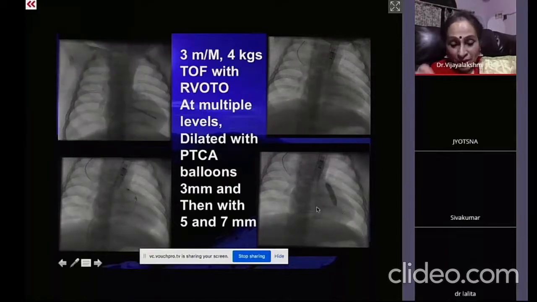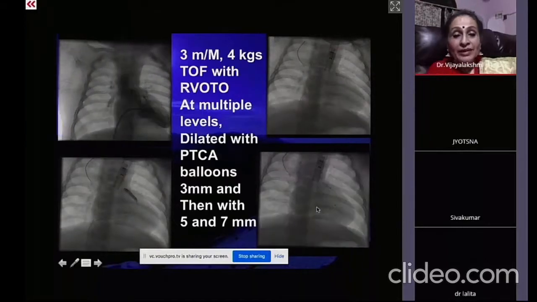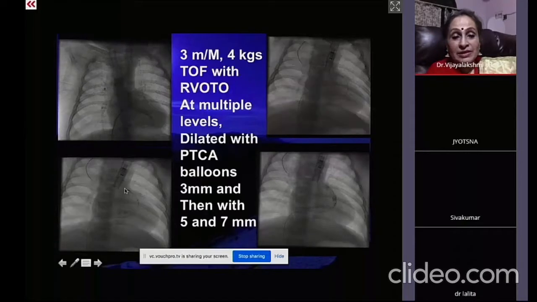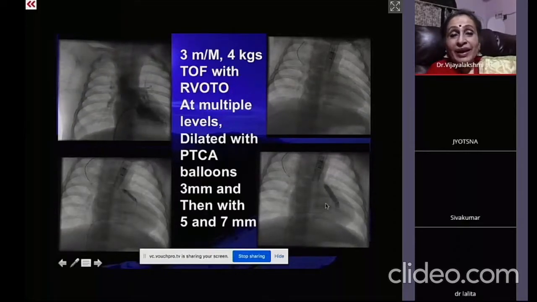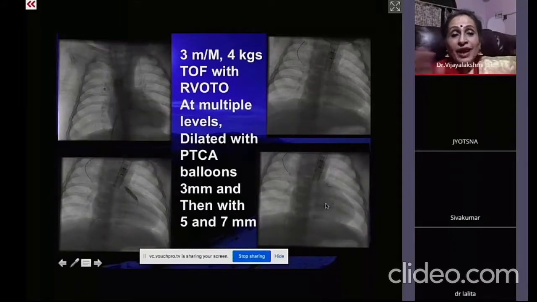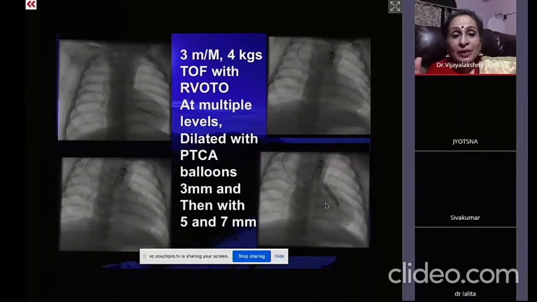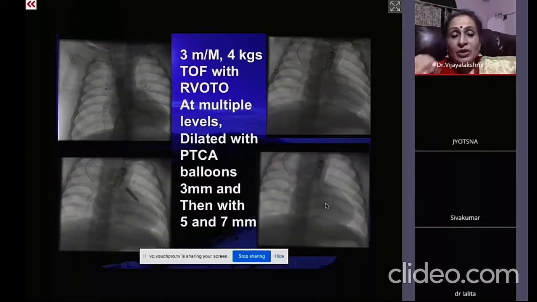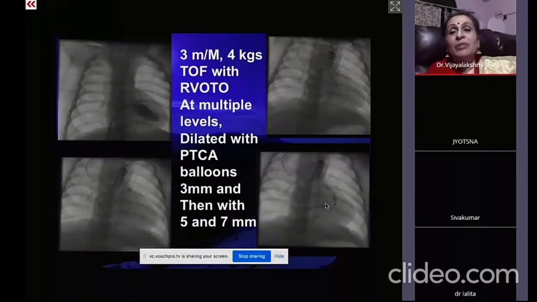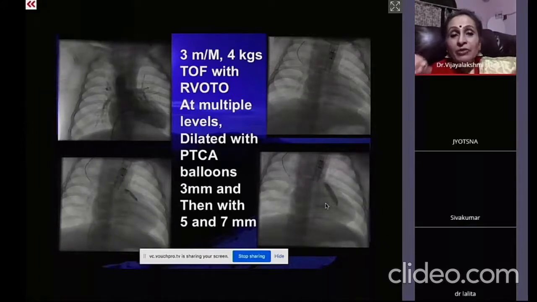So we are going with the smaller balloon and then go with the bigger. See, this is 2 millimeters, then 3.5. So you go graded. It is not the annulus, it is not the size. We go with the smaller because it is so tight, you cannot push the bigger balloons at all. So you have to make the access.